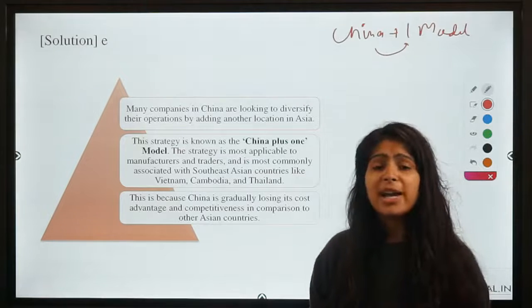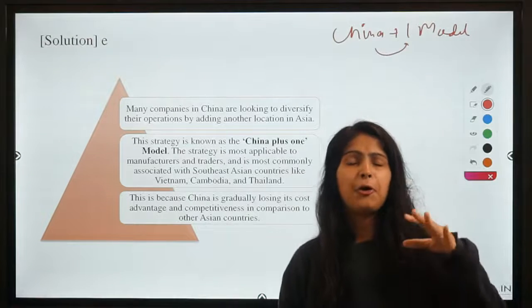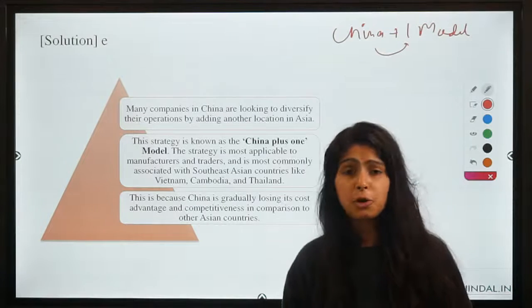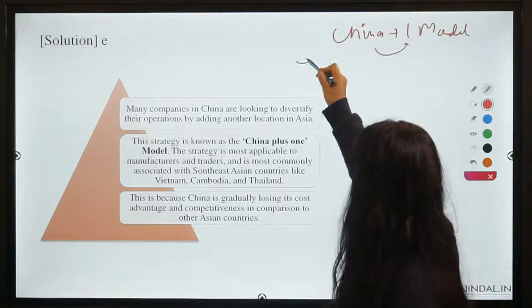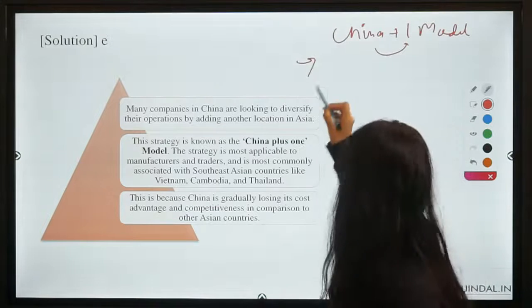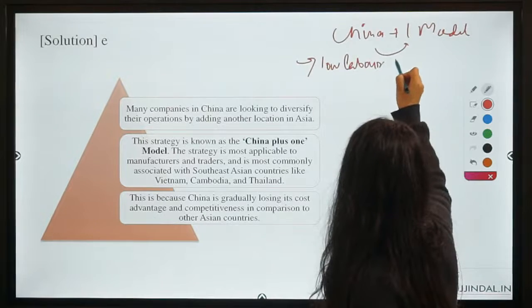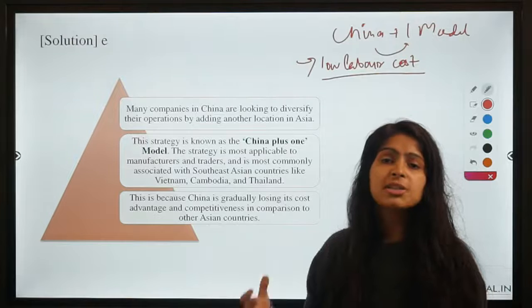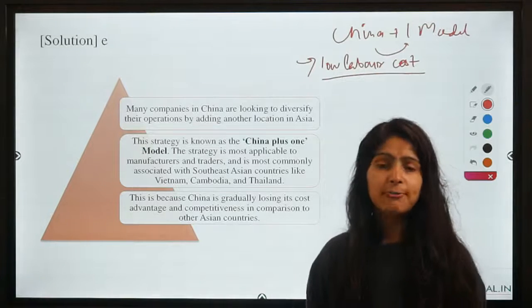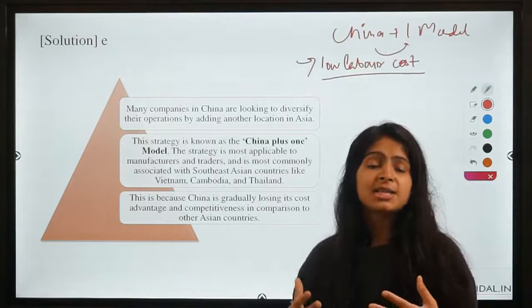So guys, why are companies based in China? Why do companies from Britain, the US or European nations move their operations to China? One of the major benefits that accrues to them in China is low labor cost. This cheap labor allows the companies to reduce their cost of production. But China has also evolved as a big economy.